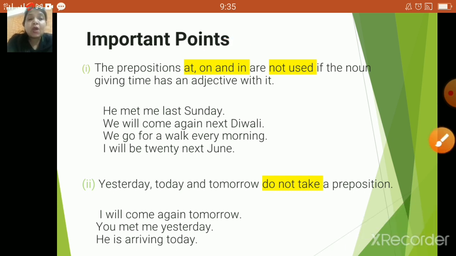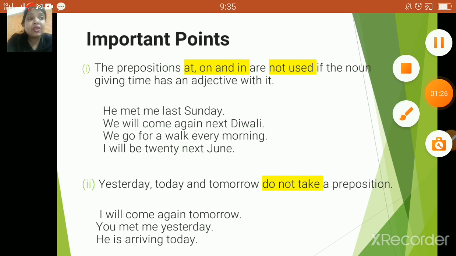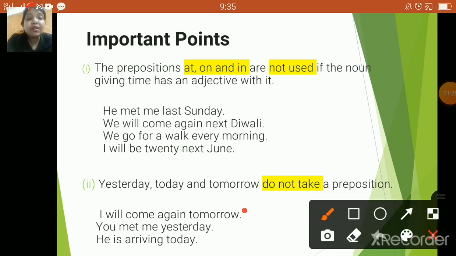Next one. When we come across words like yesterday, today and tomorrow, they do not take a preposition. Example, I will come again tomorrow. Right? So in this case, children, do not use a preposition.